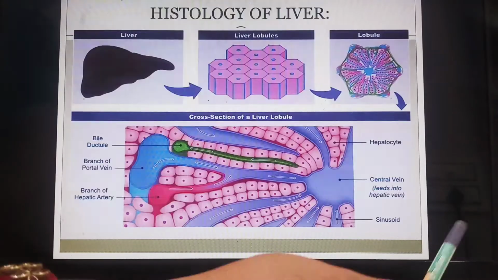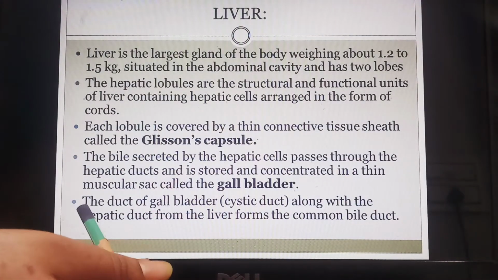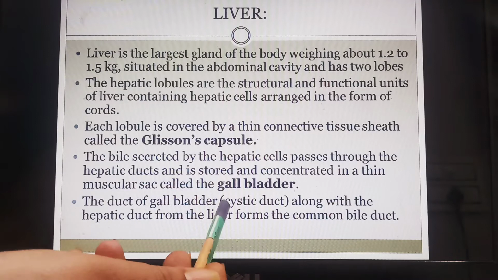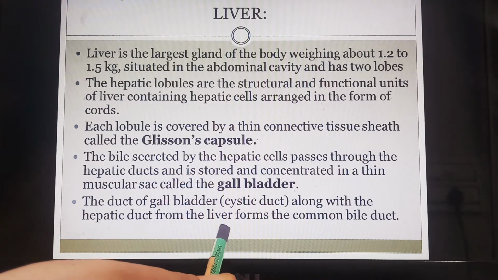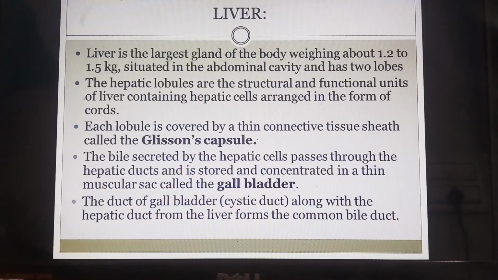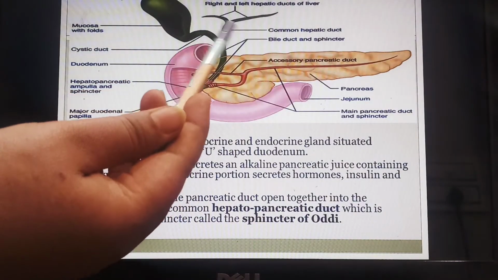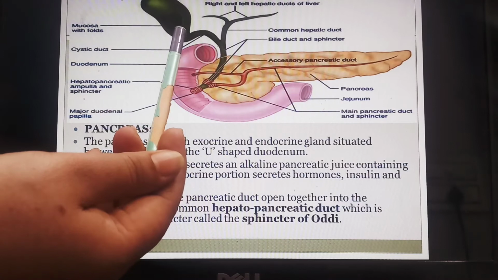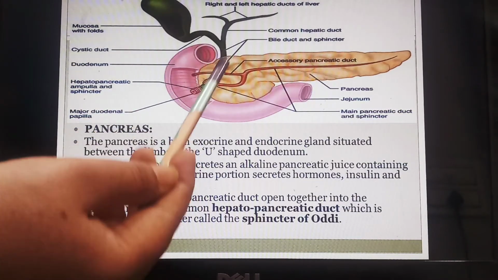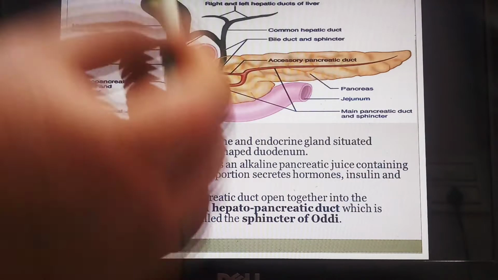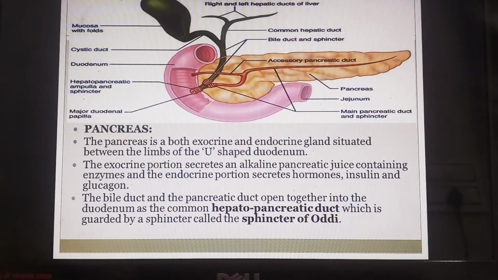Fine. So going back to that last point once again, the duct of the gallbladder, that is the cystic duct, along with the hepatic duct from the liver forms the common bile duct. So I hope that point is clear to you. This is the common hepatic duct, this is the cystic duct, and they are making the common bile duct. Fine. Now the third gland in the human digestive system is the pancreas.